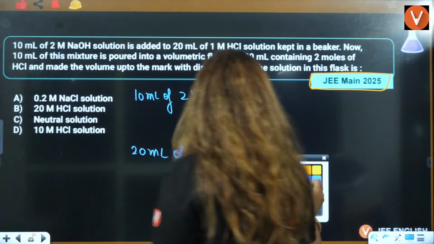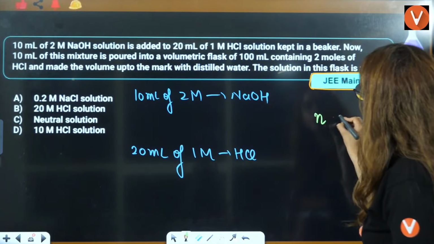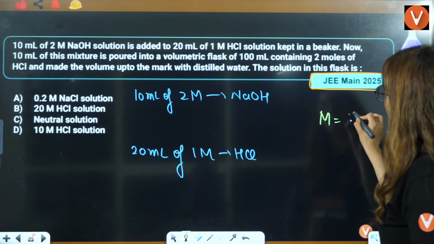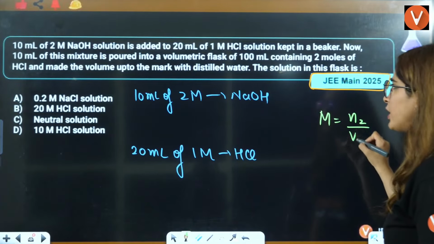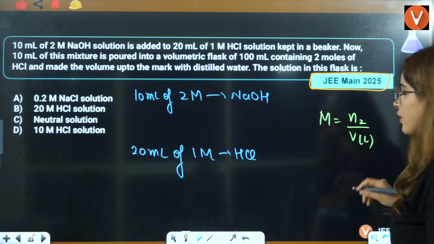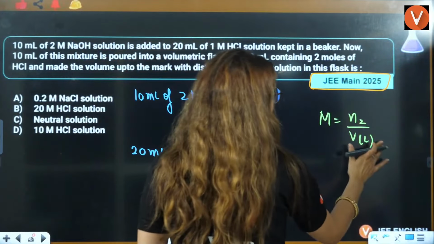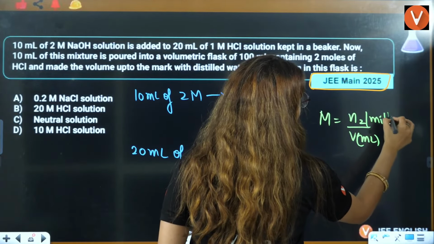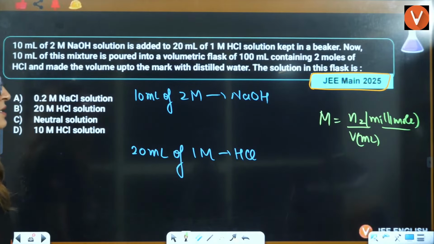Now, beta, from the concentration term concept, we know that molarity is equal to number of moles divided by volume in liters. If volume is in milliliters, we will calculate millimoles here.